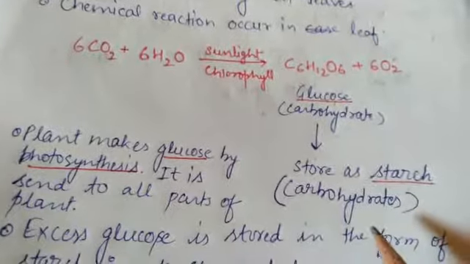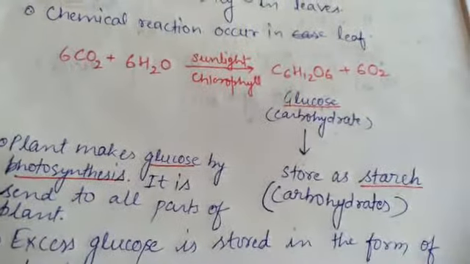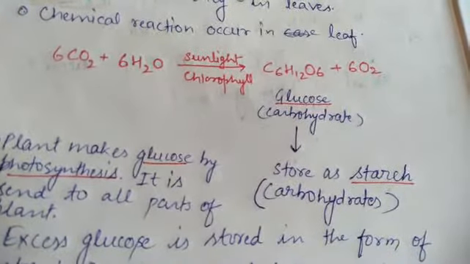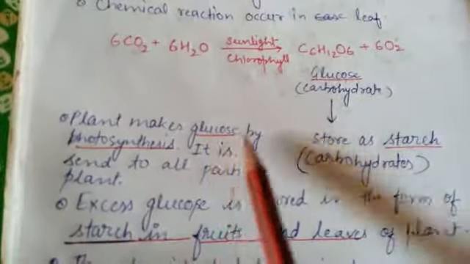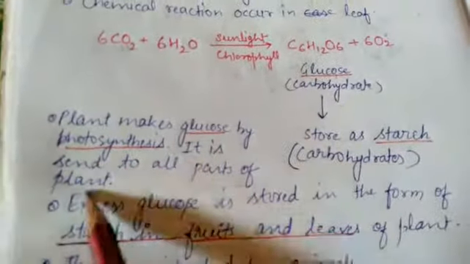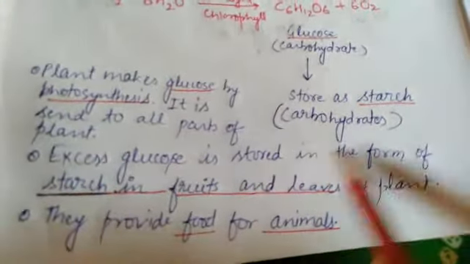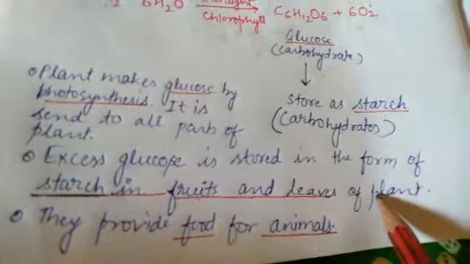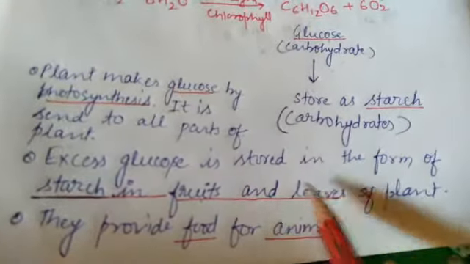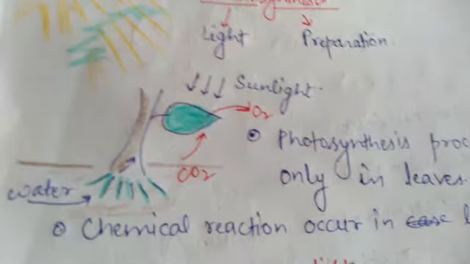This question also comes in the examination: in which form is glucose stored in the plant? That is starch. The plant makes glucose by photosynthesis, and it is sent to all parts of the plant. Excess glucose is stored in the form of starch in fruits and leaves of plants.